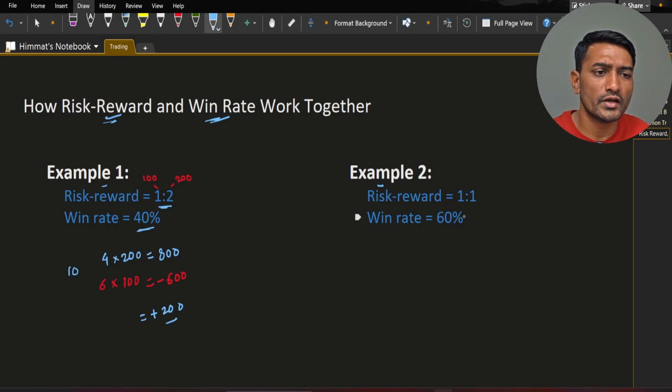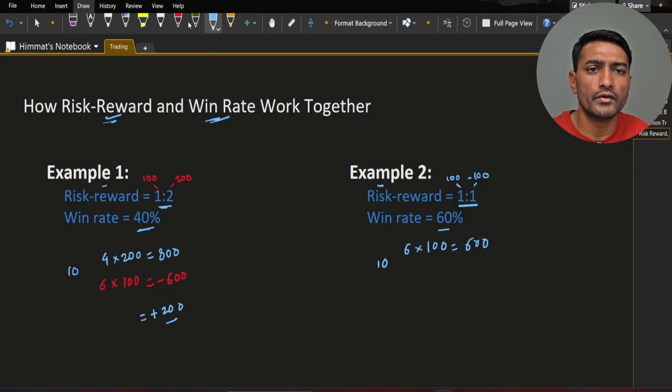Consider example 2 where you have 1:1 risk reward and win rate is 60%. And again total number of trades are 10. Win trades will be 6 into 100, okay, so 600.